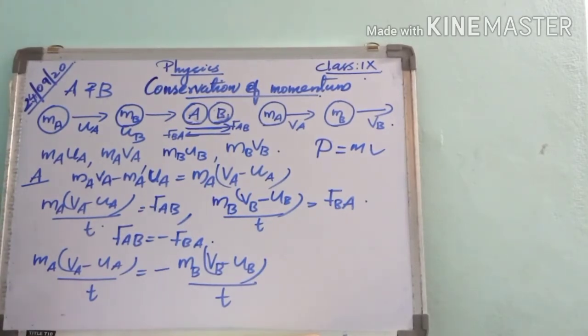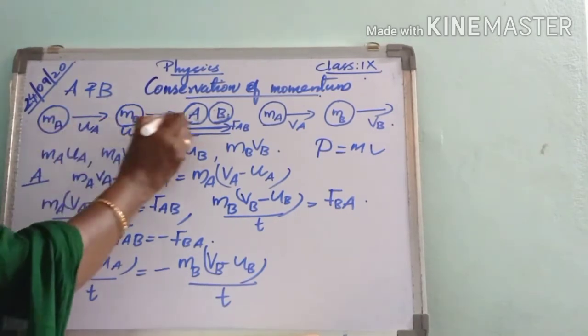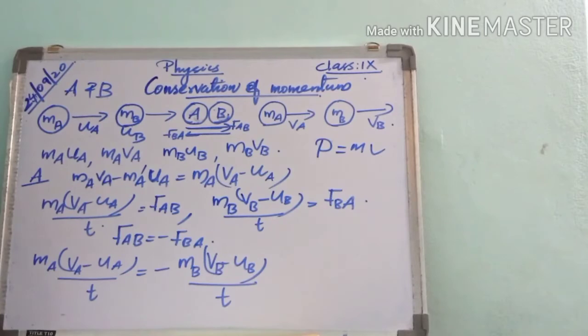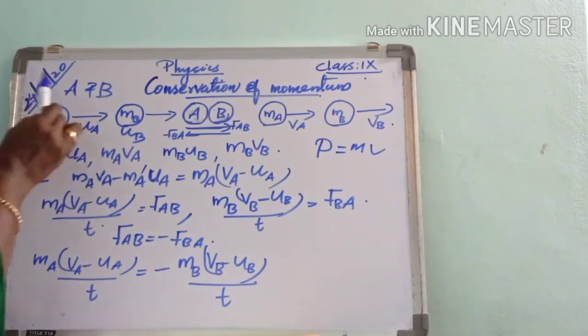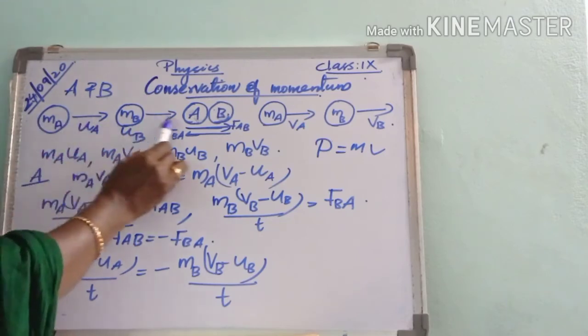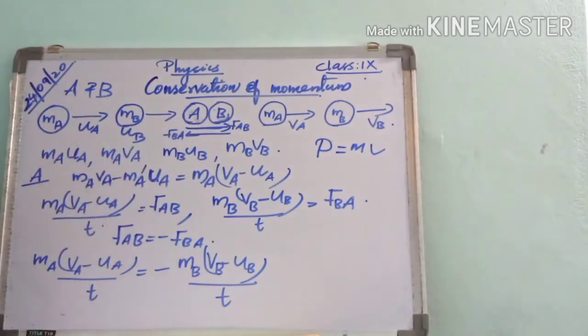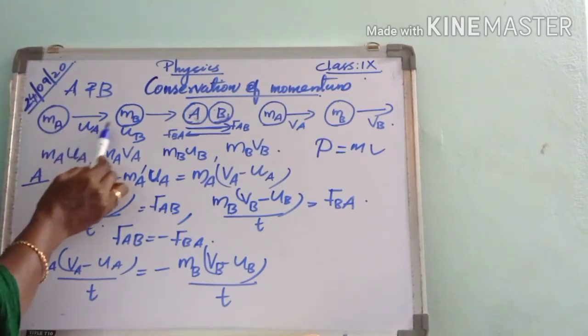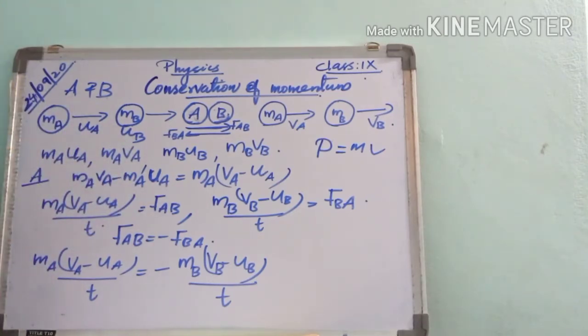Here we are assuming that the two balls A and B are traveling along the same direction in a straight line with the velocities ua and ub.